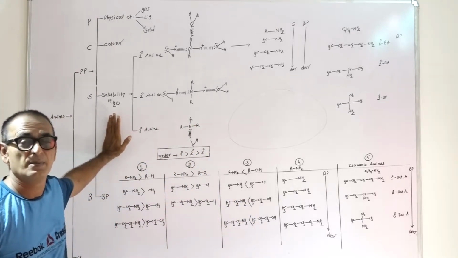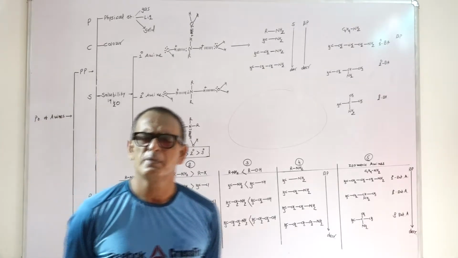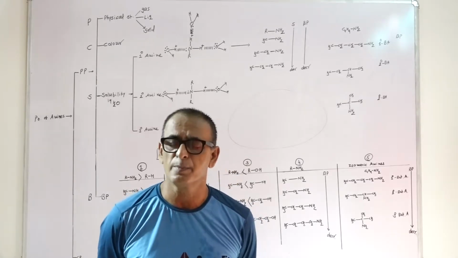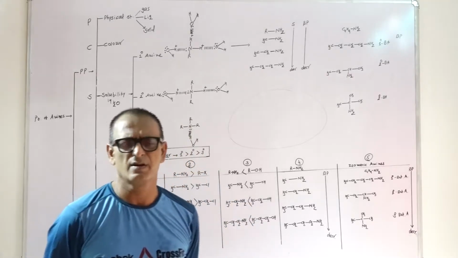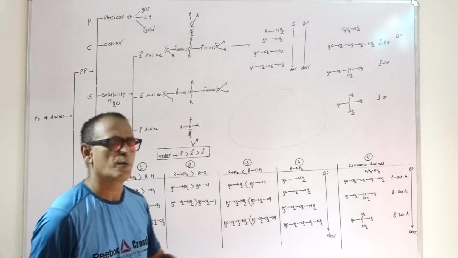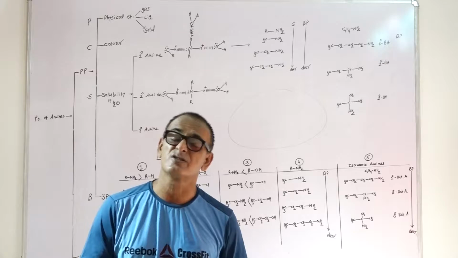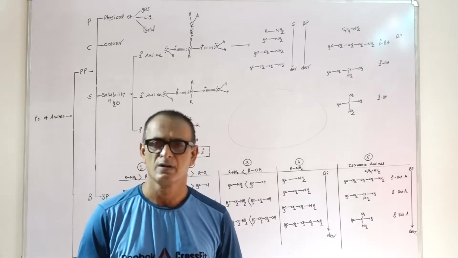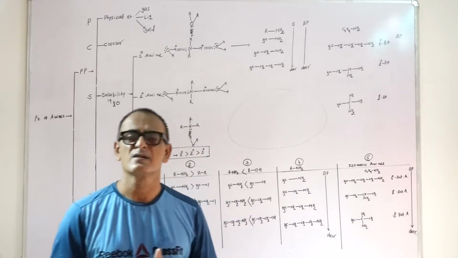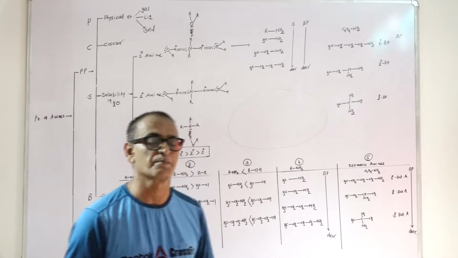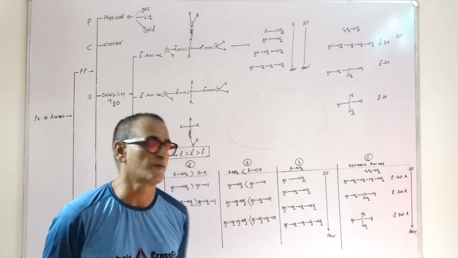Let us start the physical properties of amine compounds today. Any organic compound possesses two types of property. First one, physical properties, second one, chemical properties. Which type of properties are known as physical properties? The properties of substance which remain constant and the structure of substance will remain as it is, that type of properties are known as physical properties. Chemical properties में structure substance का change हो जाता है. Today we will talk about only physical properties of amines.